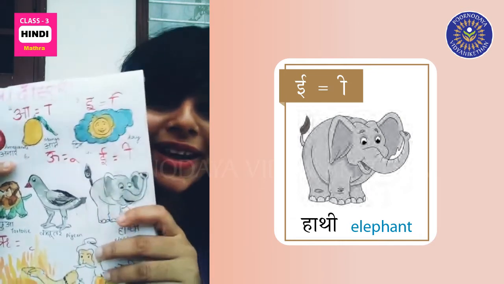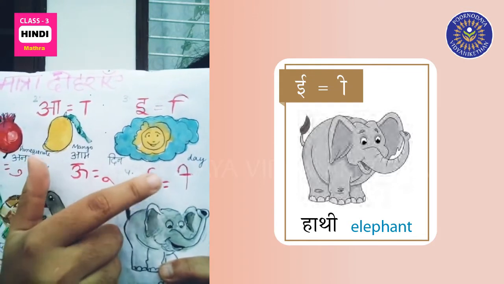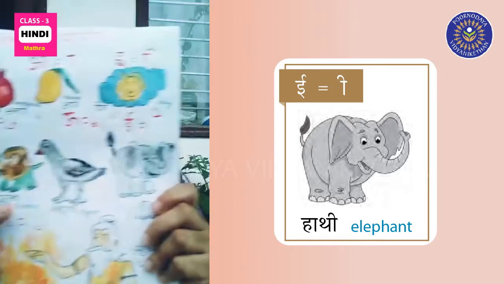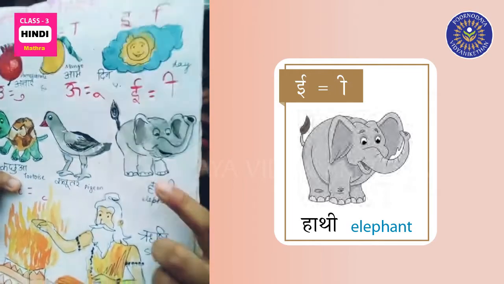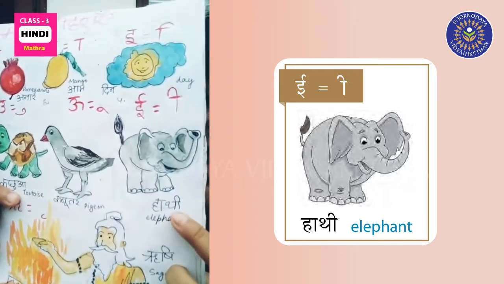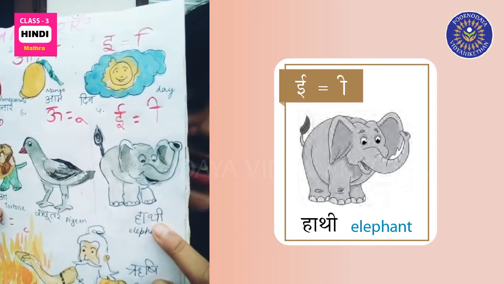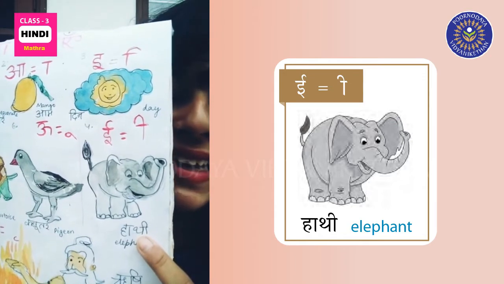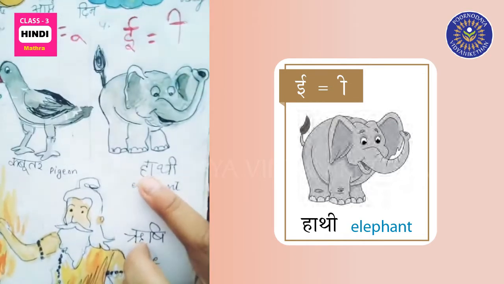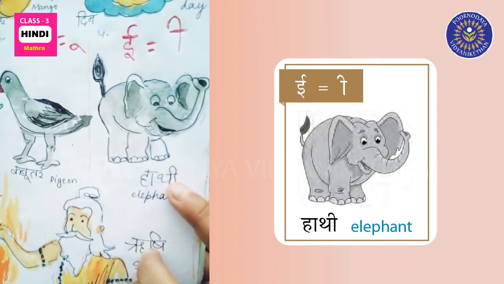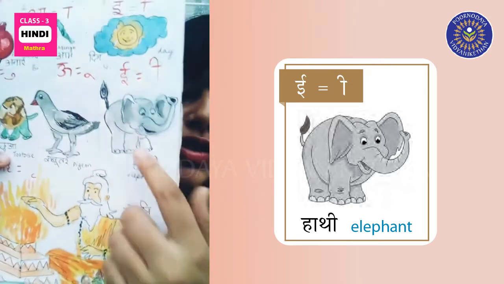How do we write big E matra? Like this. You see this figure? You see an elephant here? Elephant is called Hathi in Hindi. So in the end of the word, the badi e means big E matra has been used.